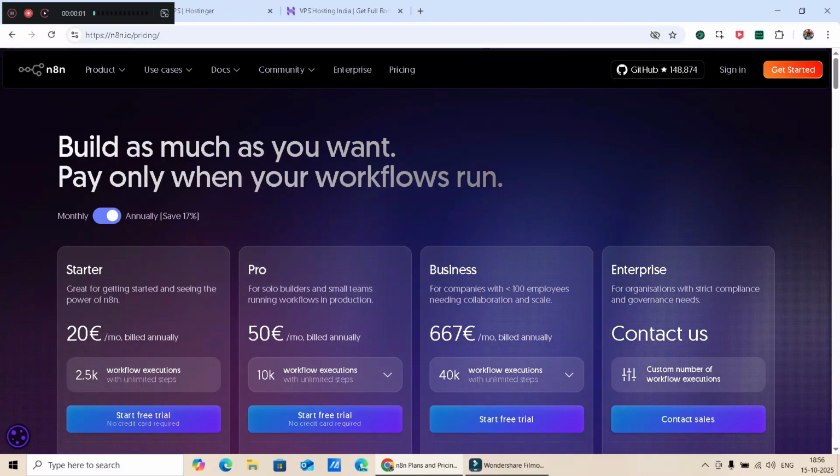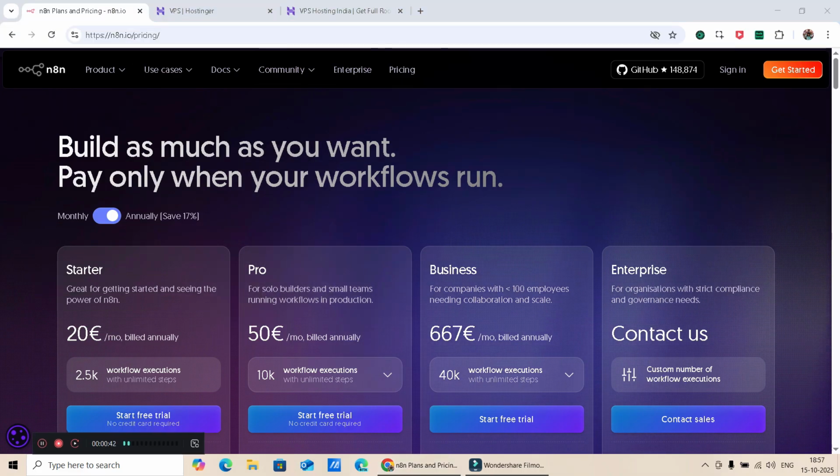Welcome to this video. As I have already said, n8n is a self-hosted automation tool, an automation app or anything like that. So people will have some doubt: what is self-hosting, right? Self-hosting is nothing but maintaining an app or a website or any services in your control, not going with a third-party provider. Having a private network, private server, hosting on that and maintaining it on your own, not depending on any third-party app developers or anything like that.